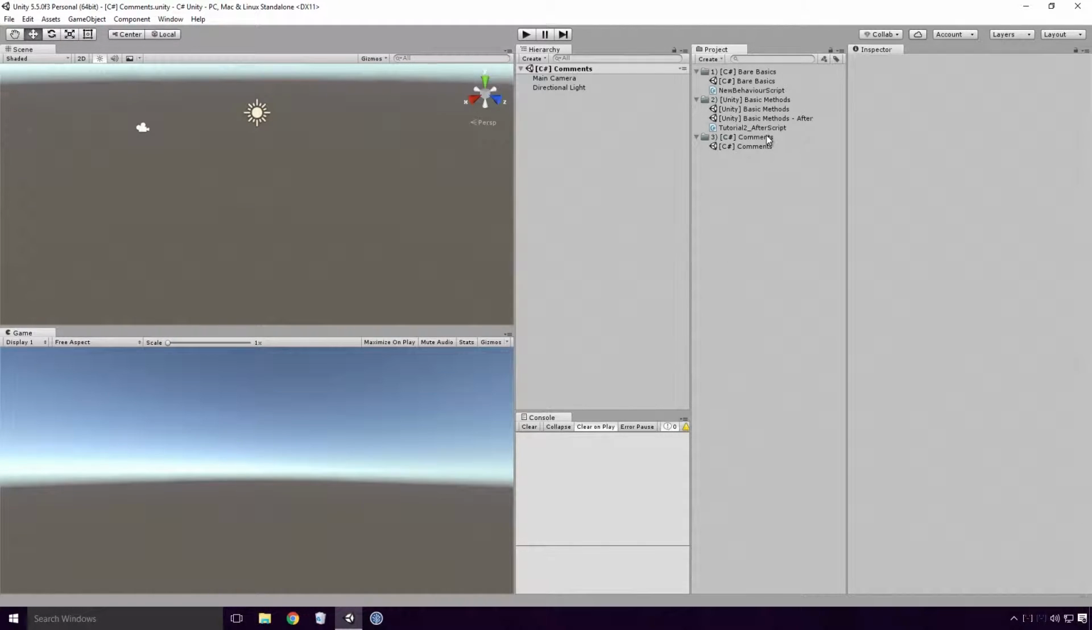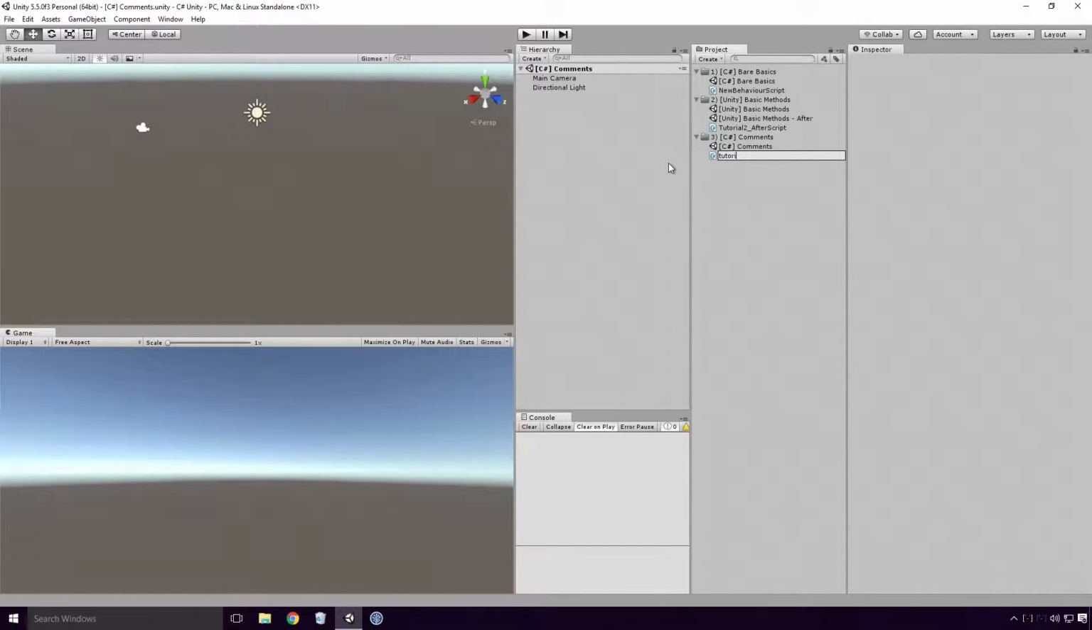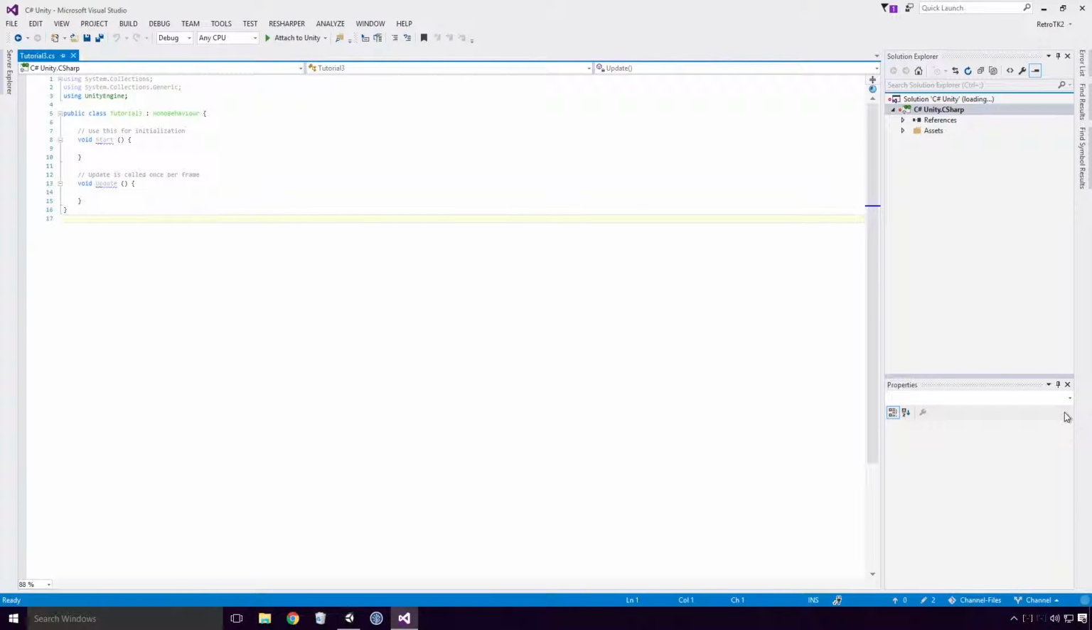Fire up Unity and create a basic C# script. Name the script whatever you like, just make sure it's not the same name as any other class in your project. If we open that script, you'll see examples of comments in C#. Both "use this for initialization" and "update is called once per frame" are single line comments.